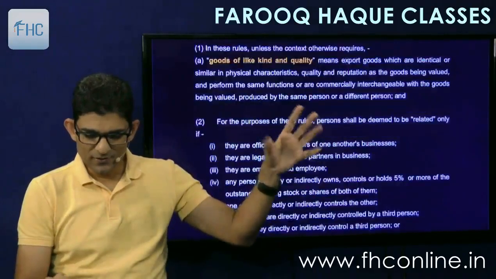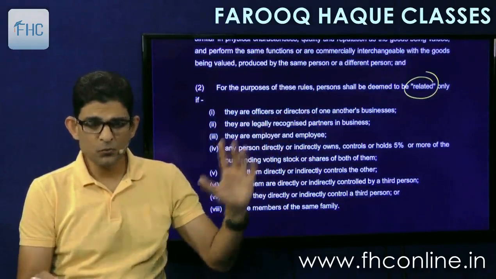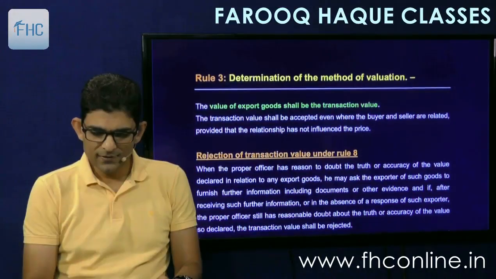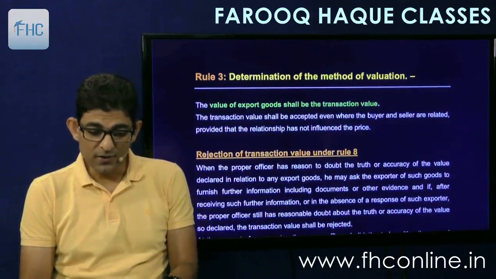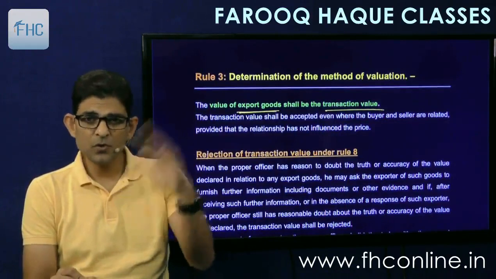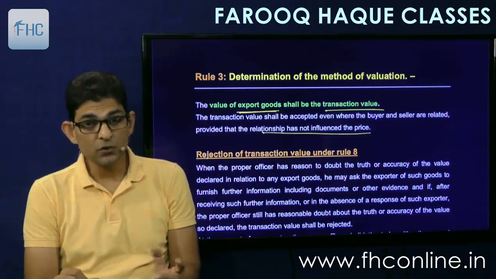So definitions you can leave. A related person definition is same as import rules, so you don't have to study again. Then determination of method of valuation. The value of export goods shall be the transaction value, same as import. You have to take transaction value. The transaction value shall be accepted even when the buyer and seller are related, provided that the relationship has not influenced the price.